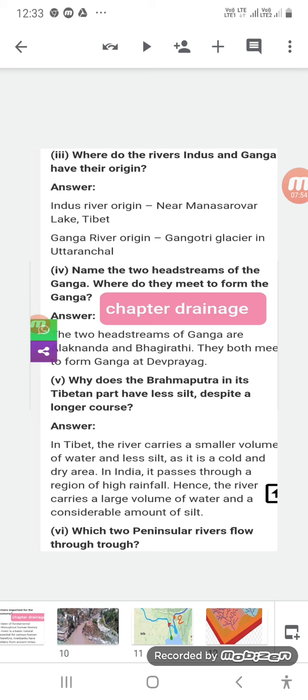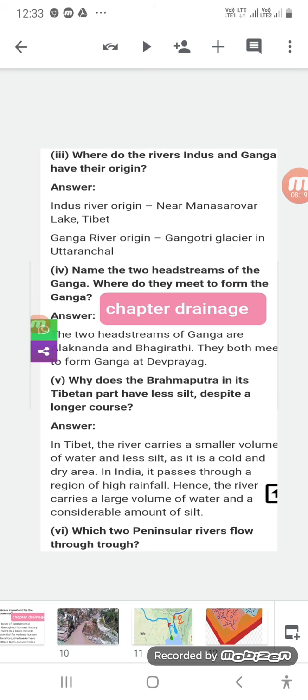Now the fourth question is, name the two head streams of the Ganga. Where do they meet to form the Ganga? The head streams, or we can say the tributaries, of the Ganga are Alakananda and Bhagirathi, and Alakananda and Bhagirathi meet each other at a place called Devprayag.